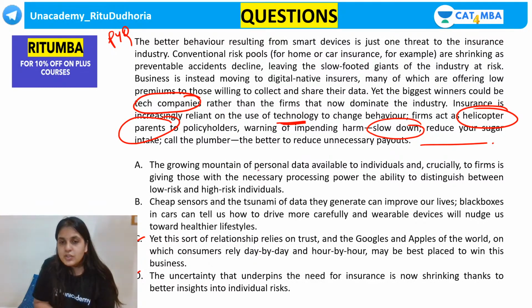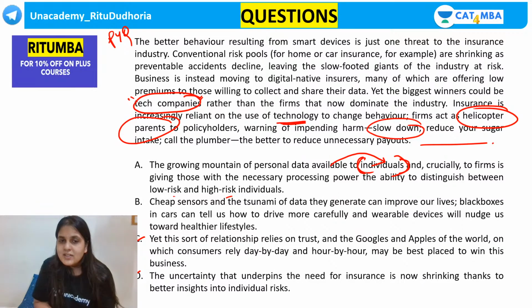Now, the growing mountain of personal data available to individuals and crucially to firms is giving those with the necessary processing power the ability to distinguish between low risk and high risk individuals. Now, guys, look at this. Is available to individuals. Is this on point or is this going slightly off topic? ये on point है या ये off topic है? Because these are clearly talking about tech companies with this kind of information. So your individual word does not look like something that this author would say.